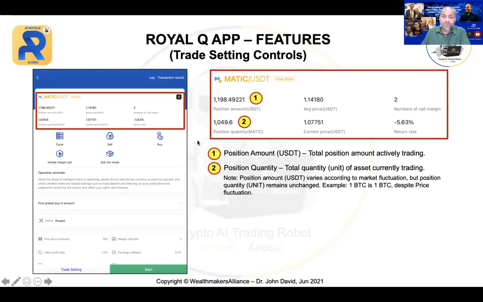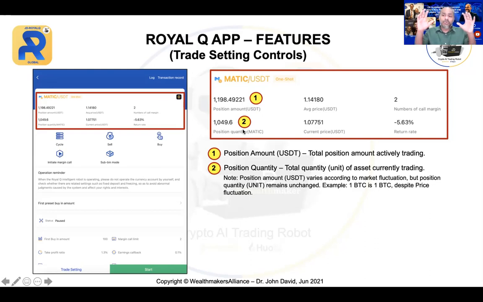Next, we have the position quantity. This is the total quantity in units of the asset currently trading. Note that the position amount in USDT varies according to market fluctuation, but the position quantity remains unchanged. Simple explanation: 1 BTC is 1 BTC. 1 Matic is 1 Matic. Even if the price changes, it is still 1 Matic. Can you understand that? So despite the price fluctuation, your quantity remains the same, but your amount may change. So don't worry about the amount. Most important is the quantity.